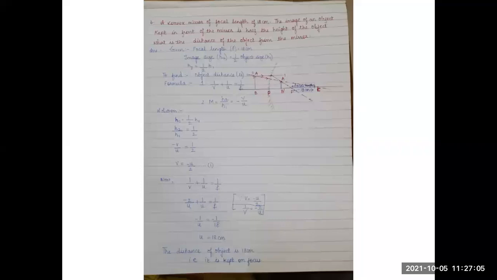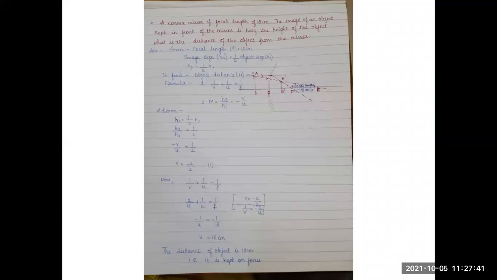Here, as the equation is given to us that H2 is equal to half of H1, we are going to make use of this equation. So H2 upon H1 equals 1 upon 2. What is H2 upon H1? H2 upon H1 is nothing but minus v upon u. So I have just replaced H2 upon H1 by minus v upon u. So minus v upon u is equal to half. So this is also one equation where v is equal to minus u upon 2. This is the first required equation which we get from the given things.